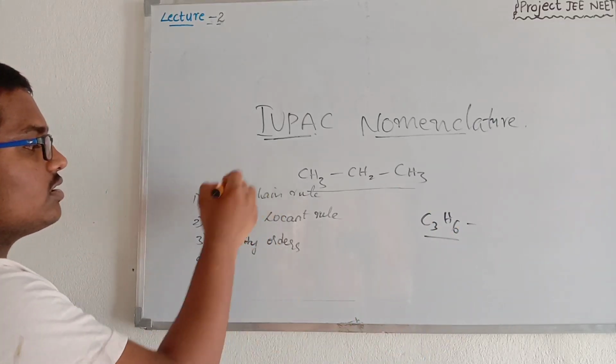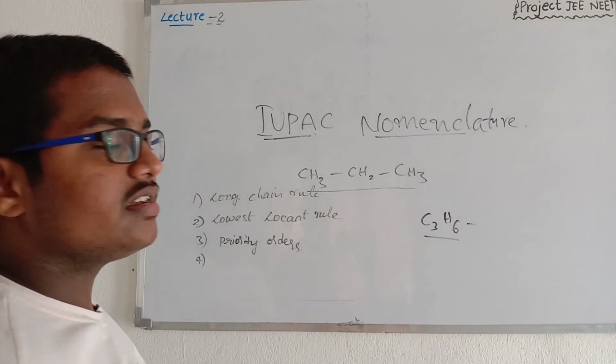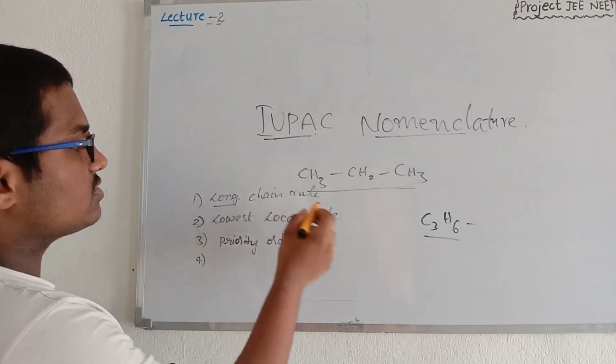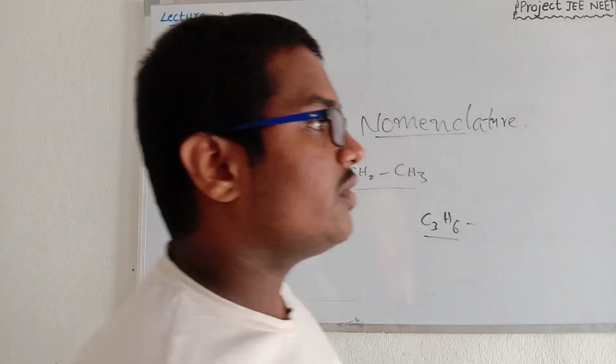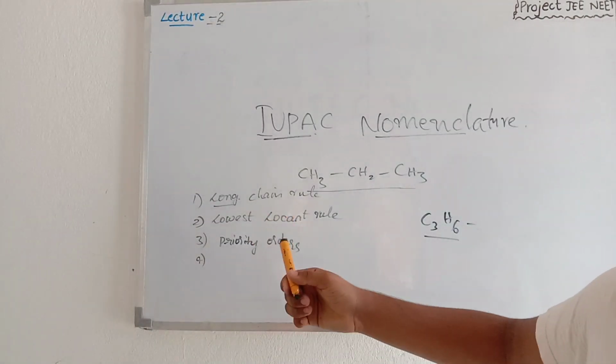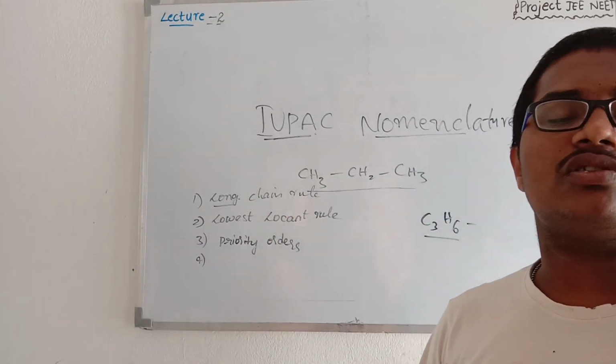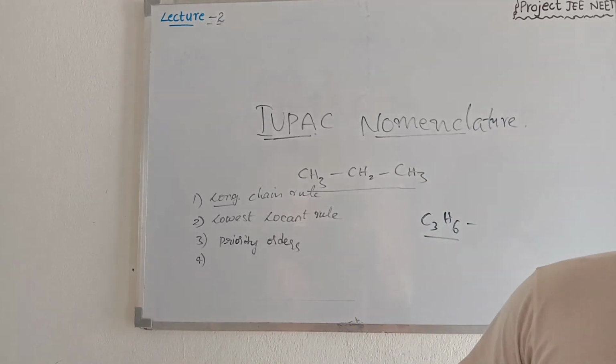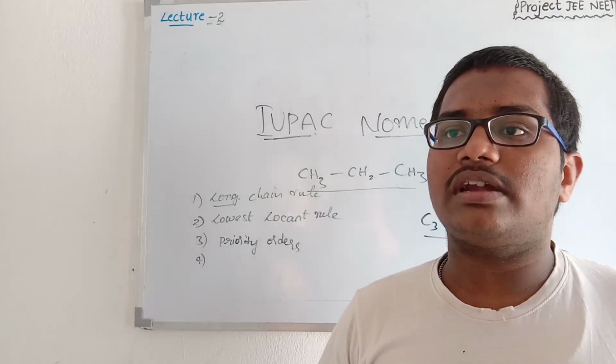So I hope you understood the rules. We will discuss them further and in brief in the next discussions. First we have to discuss the longest chain rule. What is the longest chain rule? Some examples of the longest chain rule, the lowest locant rule, some examples of the lowest locant rule, along with a brief discussion of in which situations we have to apply the lowest locant rule.